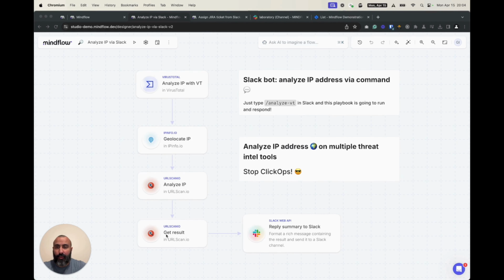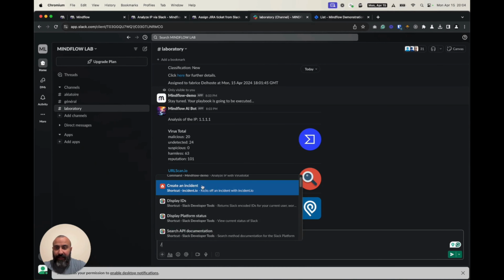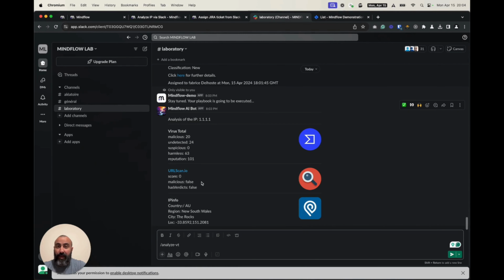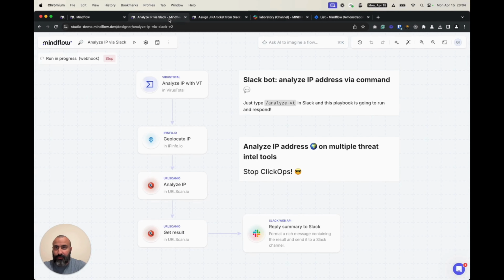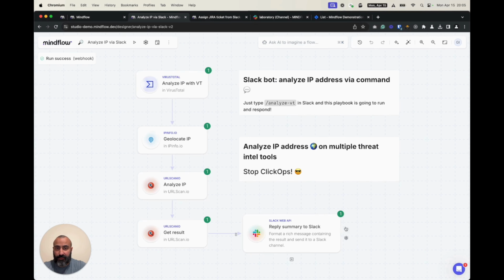Another way to demonstrate the webhook's usage for triggering playbooks is to use Slack directly as a trigger. In this case, we can trigger the analyze IP playbook that we have seen earlier in order to request Mindflow to do the analysis itself. We see that the webhook is triggering the playbook and the execution is going through. At the end, as mentioned earlier, we have a summary that is coming back to Slack. The summary is the following: the IP that we have, and the summary of VirusTotal, URLScan, and IPinfo, as the playbook is mentioning it.